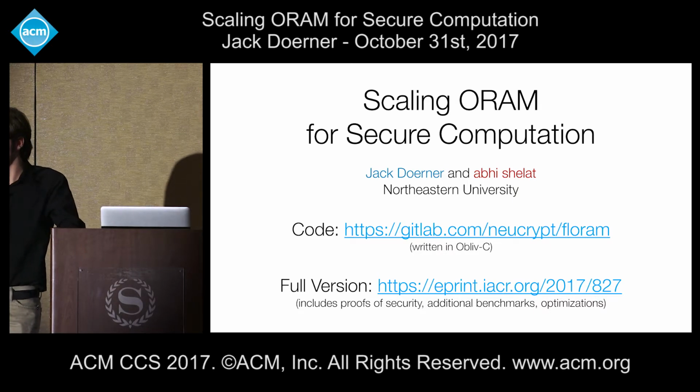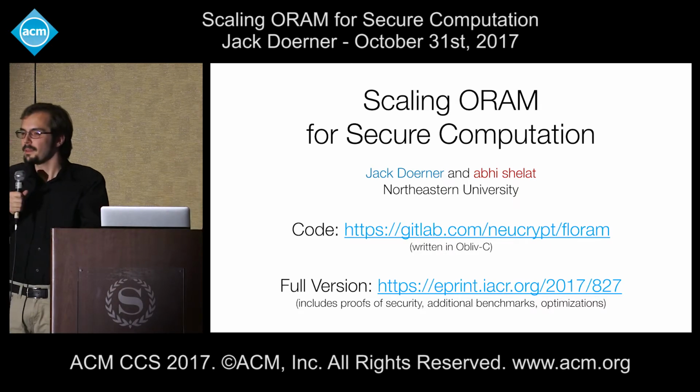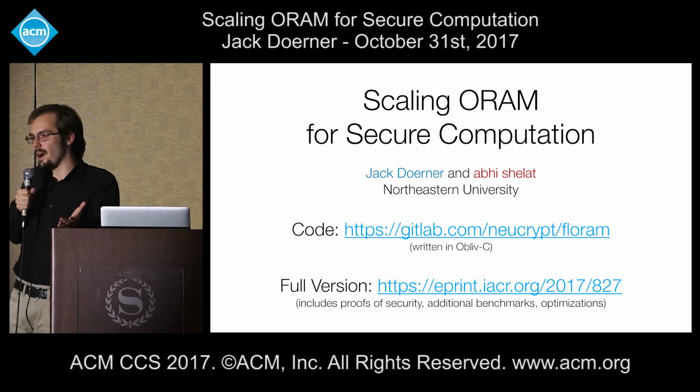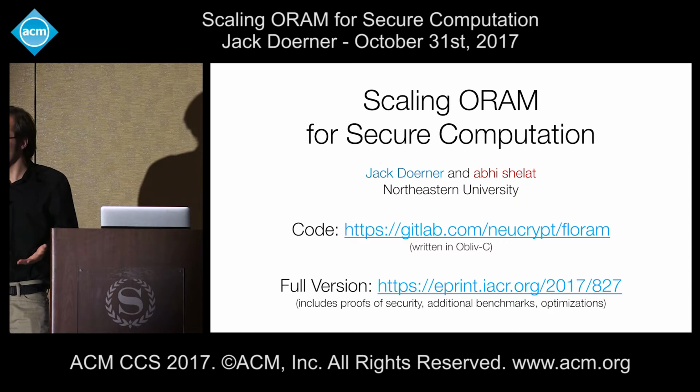That's the one that produced a 100-fold improvement over circuit ORAM. But to answer the question about whether or not this is inherent, to some extent, I think so for ORAMs that store their data elements out of order.